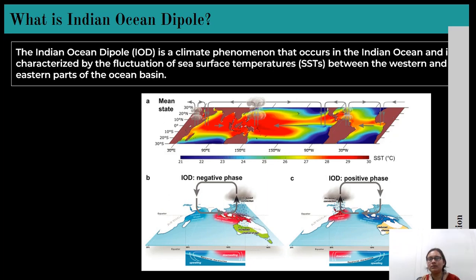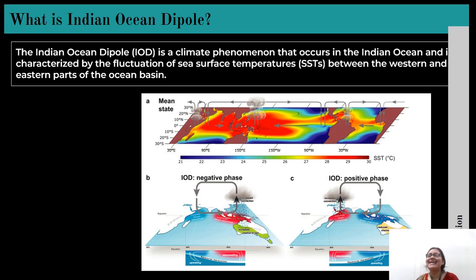So what happens in the Pacific Ocean during the El Nino? The trade winds drag all the warm water towards Australia and the rainfall happens there. So basically the northeast and southeast trade winds meet in the ITCZ and drag the warm water ocean pool towards the western part, which is Africa, and due to the drag force the warm water pool accumulates over Africa and the convection process happens, so more rain and flood happen during the positive IOD.